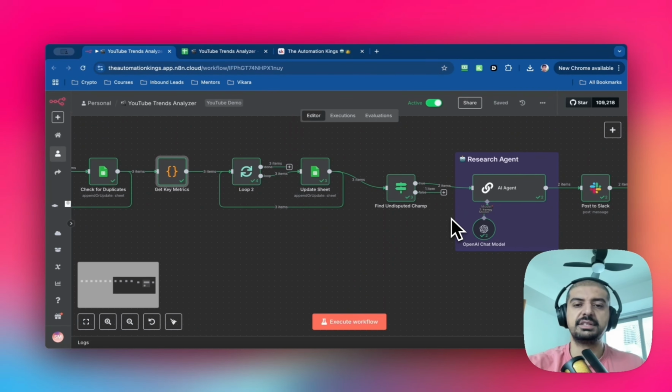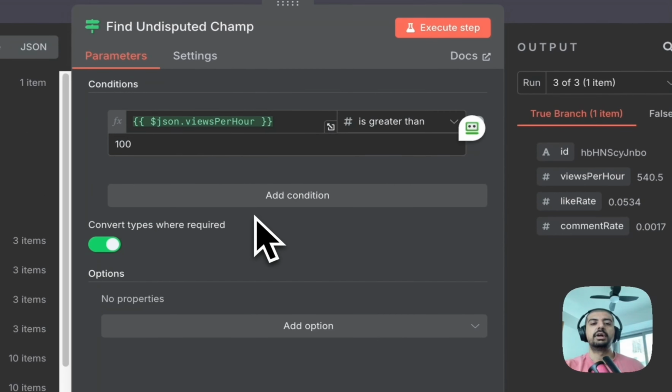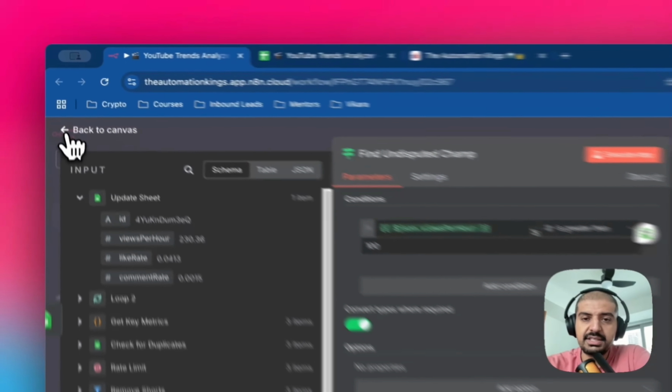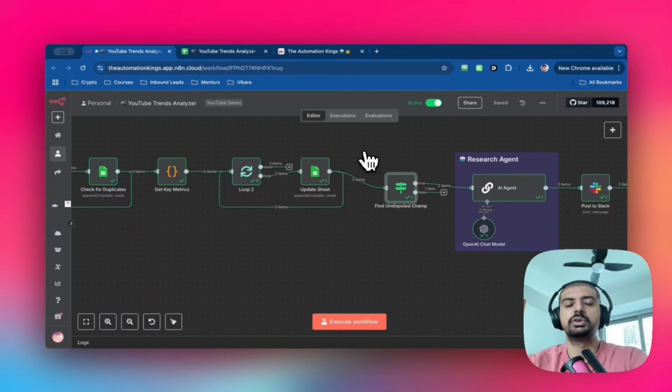Once we have that, there's now an if node. So what this if node does is I want to find the undisputed champ, right? Now there's a few ways you can do this. You can use the comment rate. For this, I've just used views per hour is greater than 100. And you can see that there's only 1 video. And the reason I'm doing it like this is because I don't want to recreate the worst videos. Although the content creators I follow are the best in their field, not all of their videos are going to be amazing, right? And I want to filter for that.